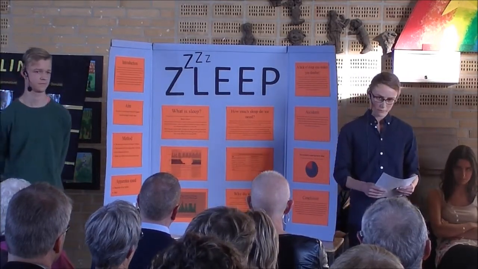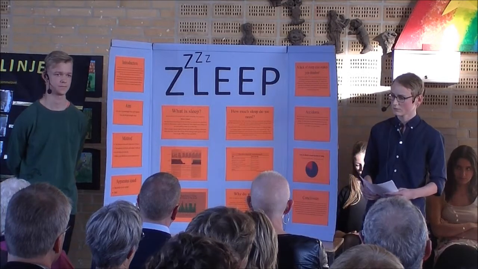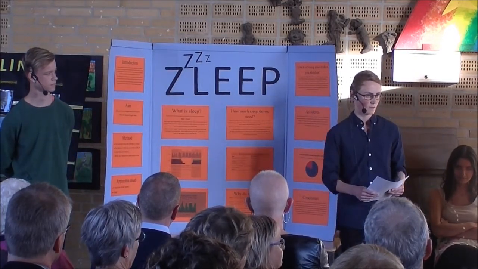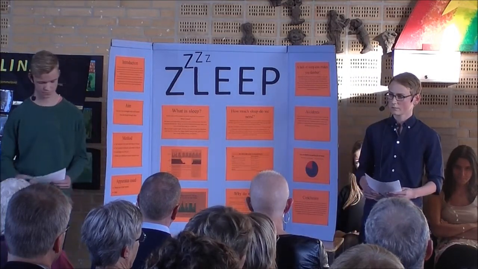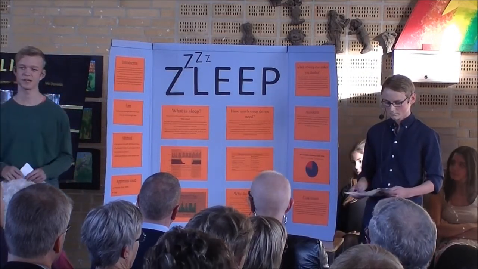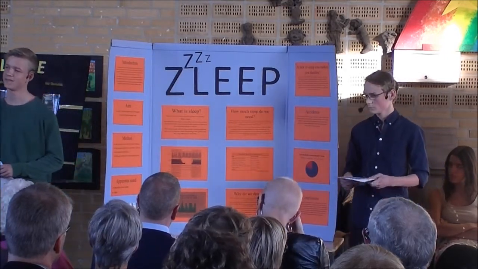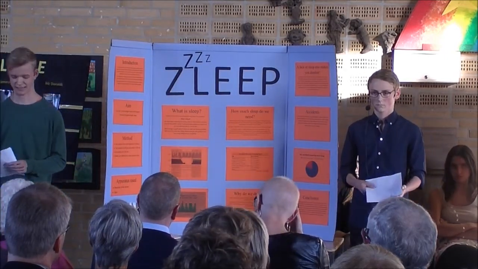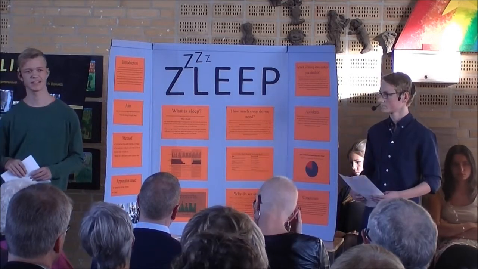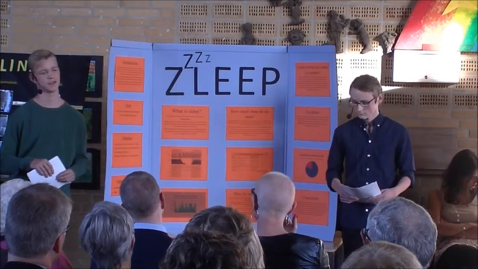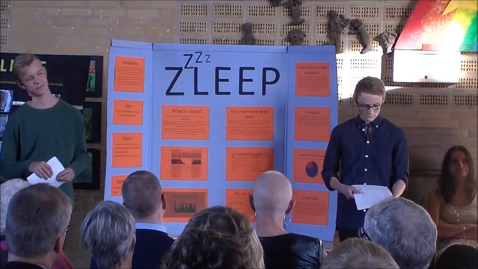He believes that there of course are many reasons why people don't get the sleep they need, but he also thinks that there is one big technological invention, the electric light. Especially the new kind of light sources, like LED lights and saving light bulbs, make it very hard for us to get a good night's sleep. According to scientists, these light sources interfere a lot with our natural circadian rhythm.